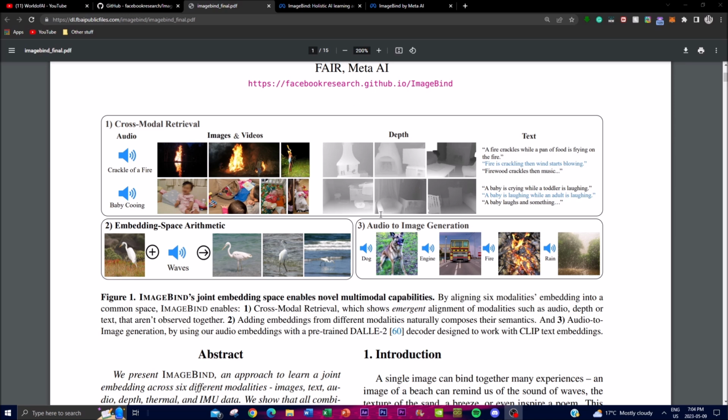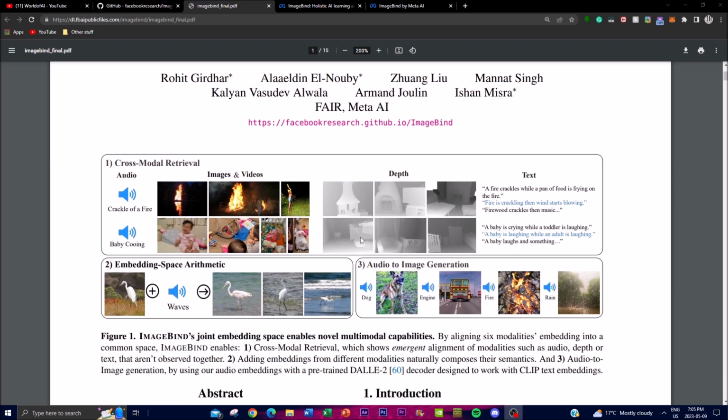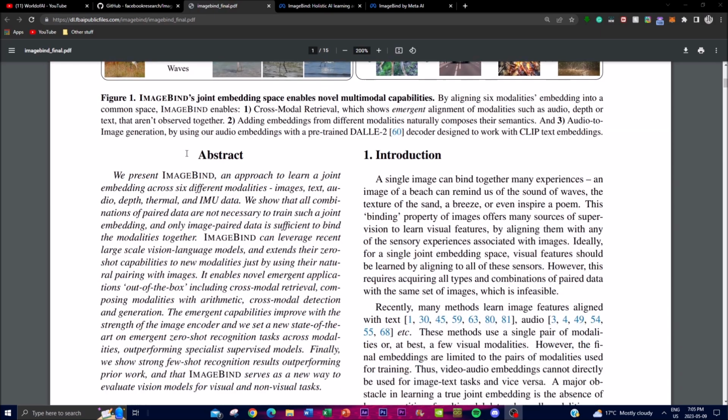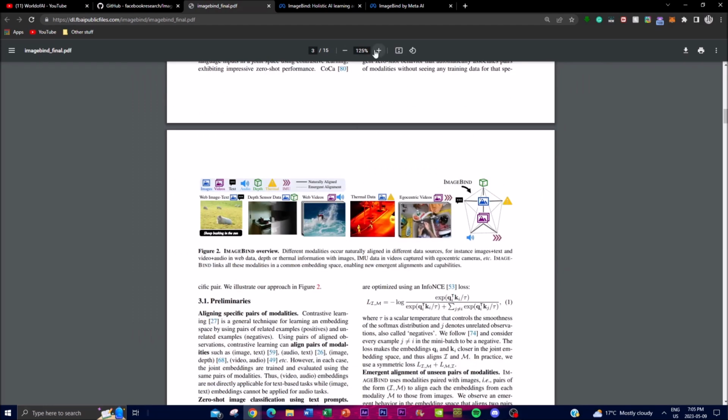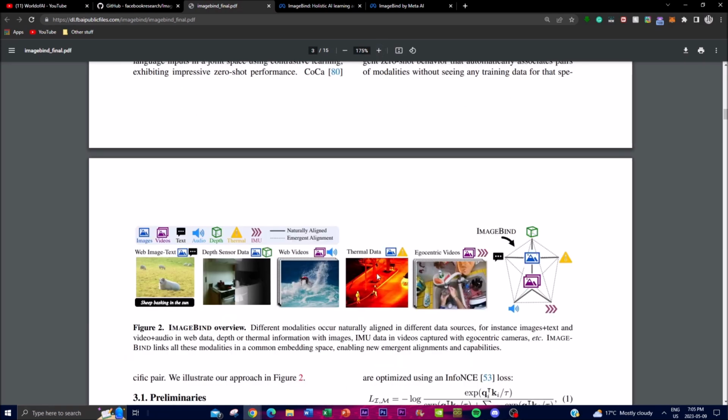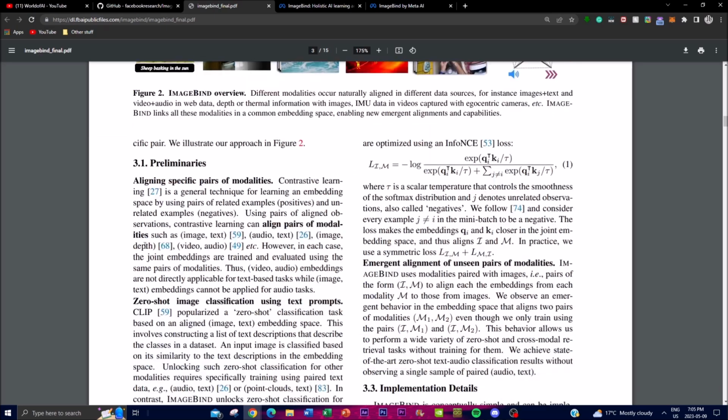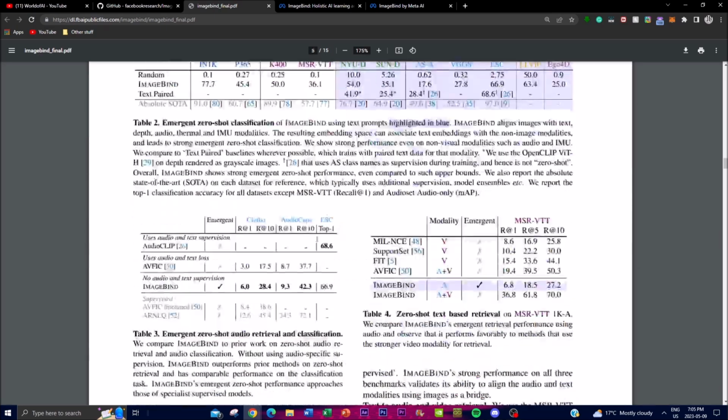This is a variety of novel multimodal capabilities that this application is able to produce, and it's quite stunning and amazing. I highly recommend that you check out the research paper so you get a better understanding of what it's actually capable of doing, as well as an overview of its data sets and how it basically functions.